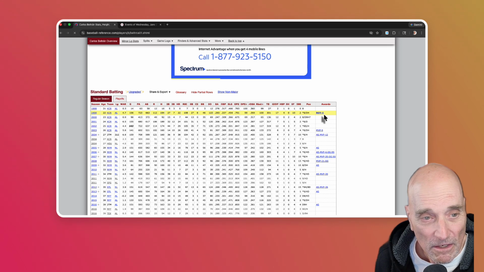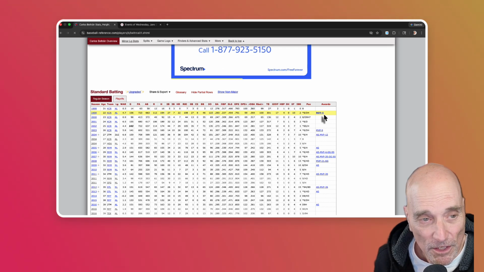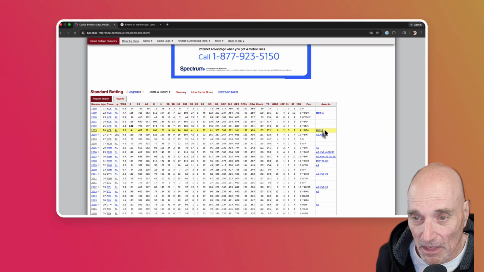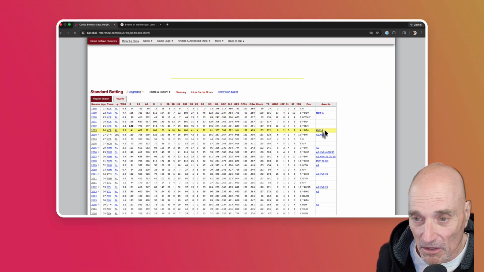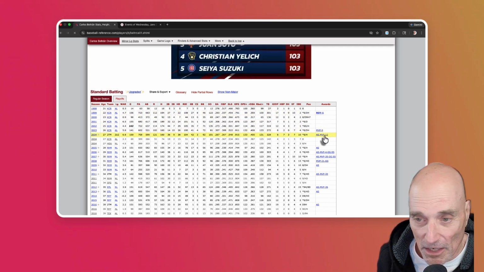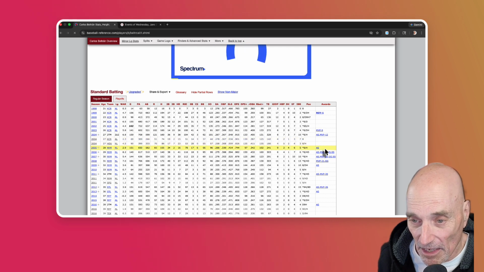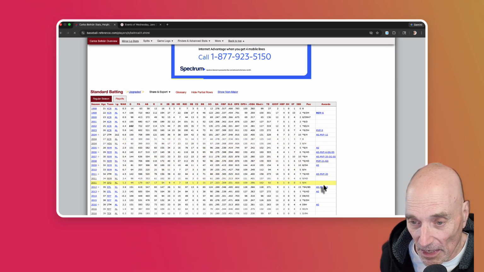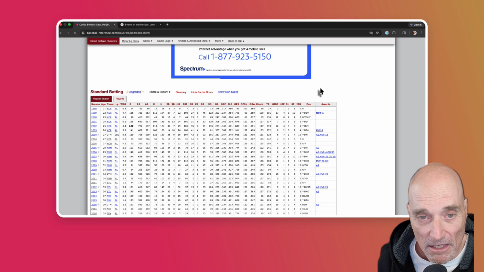Rookie of the Year, 1999, his first full year. Broke in, played 14 games with the Royals in 1998. MVP voting came in ninth in 2003. In 2004, he was an All-Star again. MVP voting, and it just gives an entire rundown on his career.